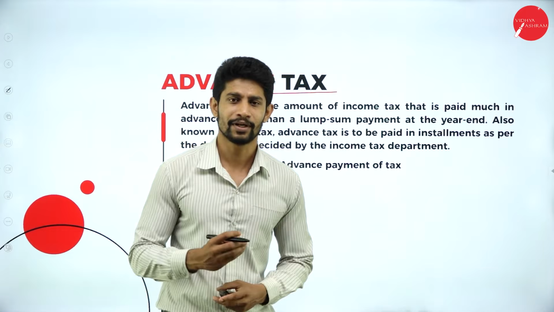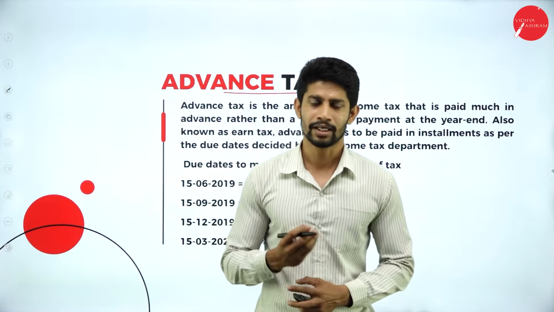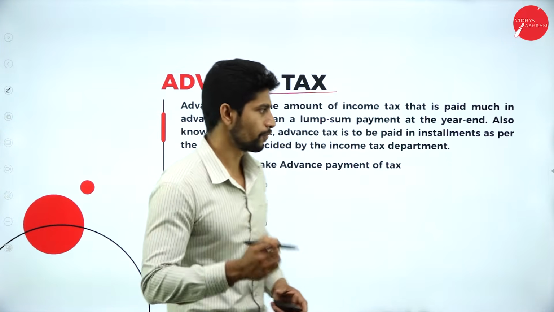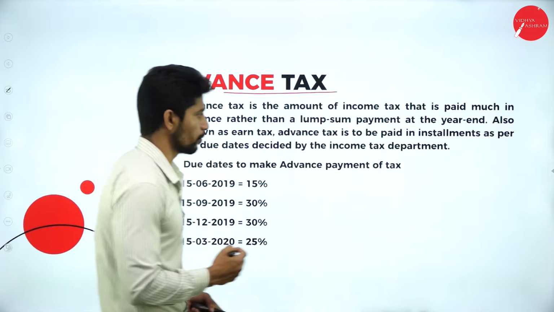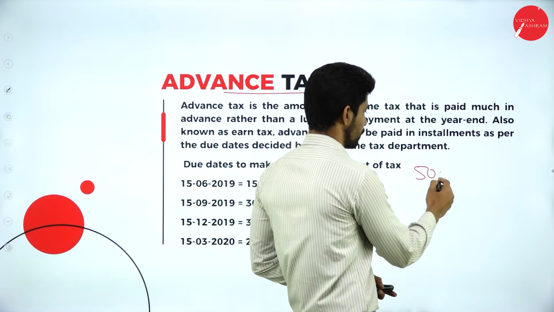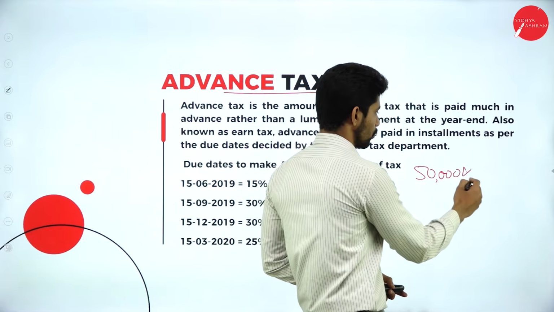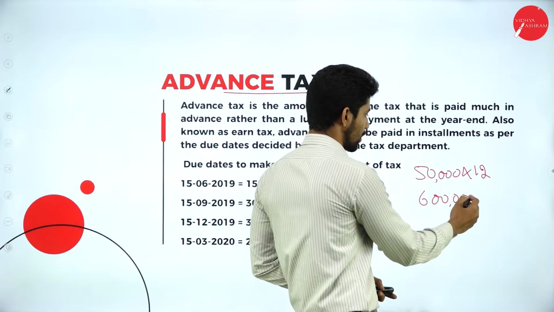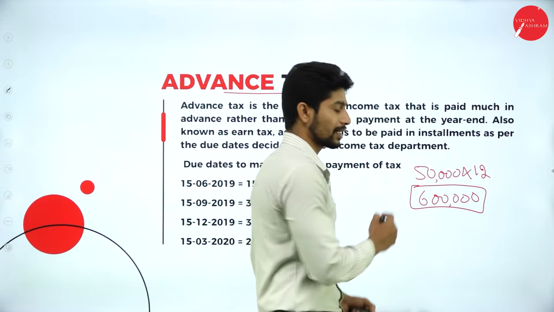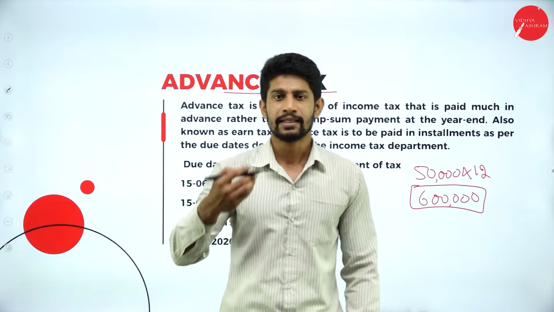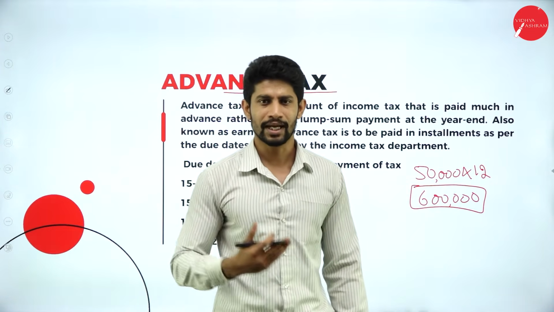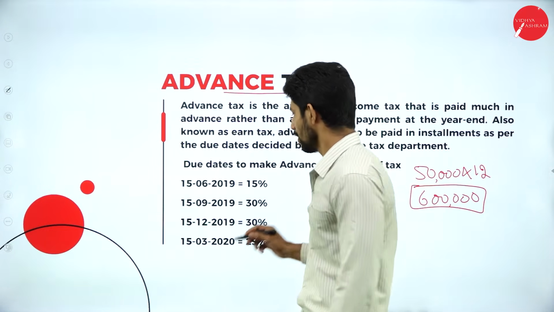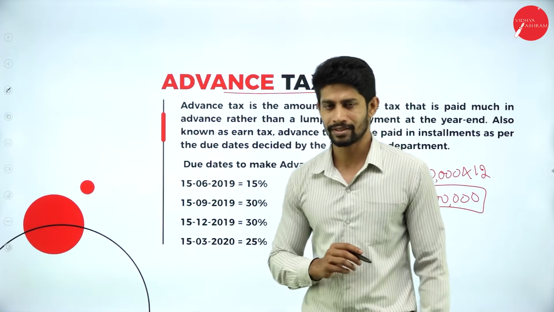Okay, that means, for example, if you are a salaried person, earning 40,000 rupees of salary per month or 50,000 rupees of salary per month. If you're earning 50,000 rupees per month, how much will you earn per year? 50,000 per month into 12 months in a year. So altogether for 1 year you will be earning 6 lakh rupees. Okay. So on this 6 lakh rupees, you compute the tax amount, and in advance you pay the tax amount on a monthly basis or on a quarterly basis. But here we follow the quarterly basis advance payment system.